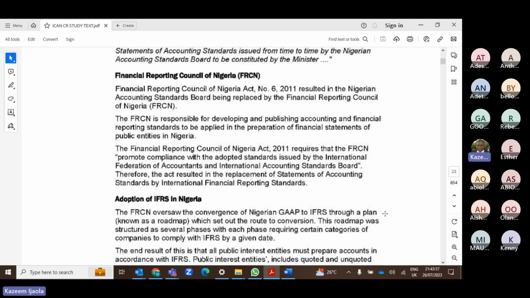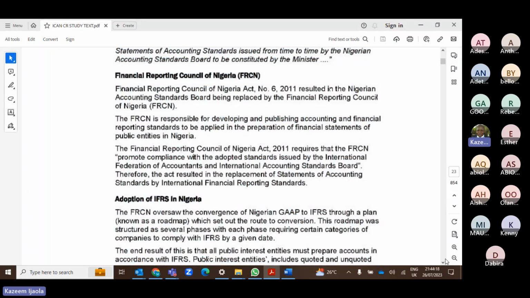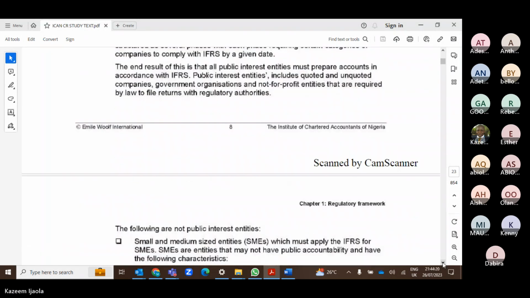Remember, FRCN cannot issue standards; their role is to implement, monitor, and train. They don't have the power to write or issue any standard. Those are the basic things the FRC does.